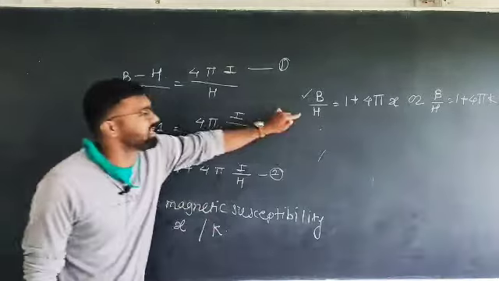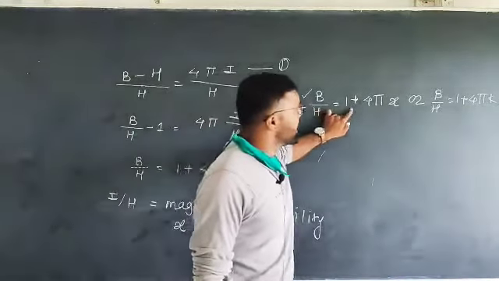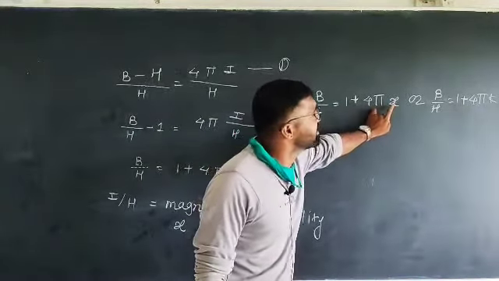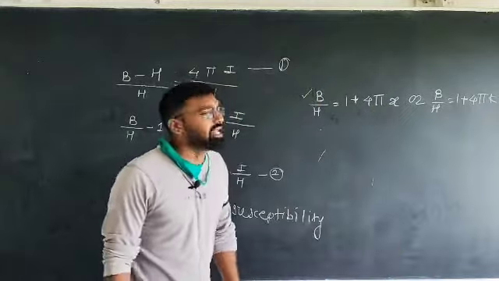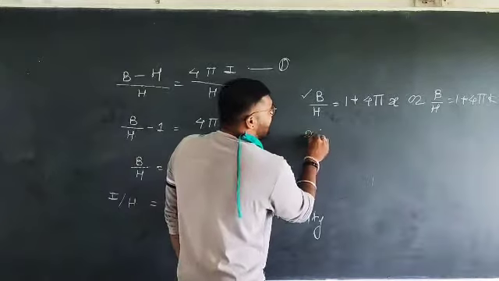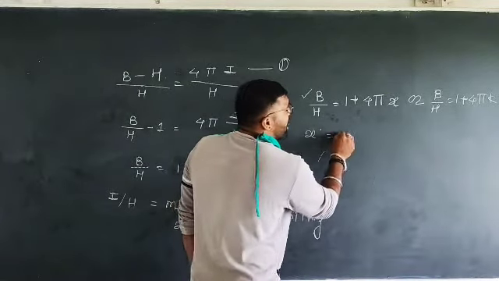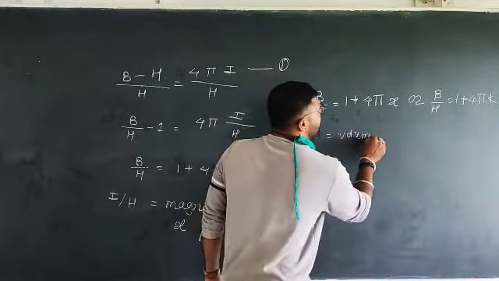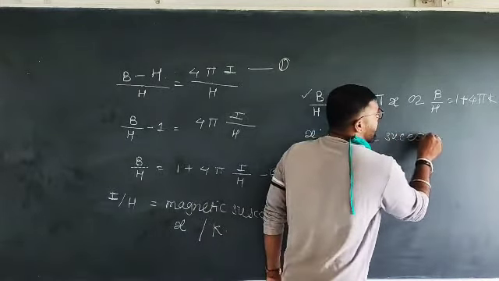external magnetic field H. 1 plus 4 pi is a constant, and this chi is nothing but the magnetic susceptibility. Here this magnetic susceptibility chi is called the volume susceptibility.